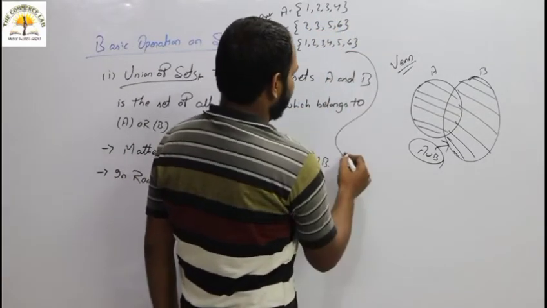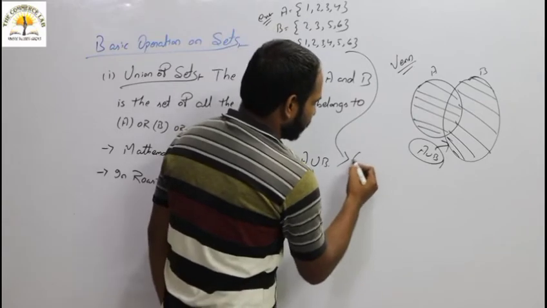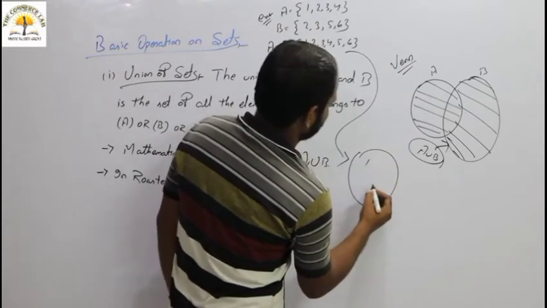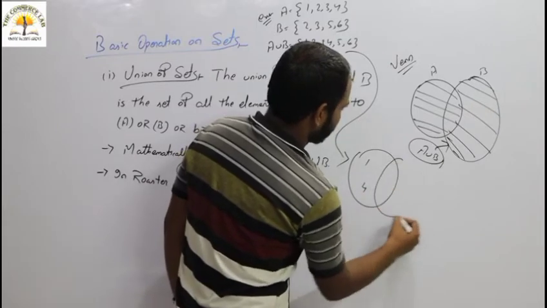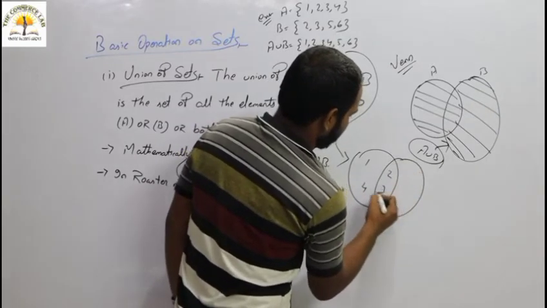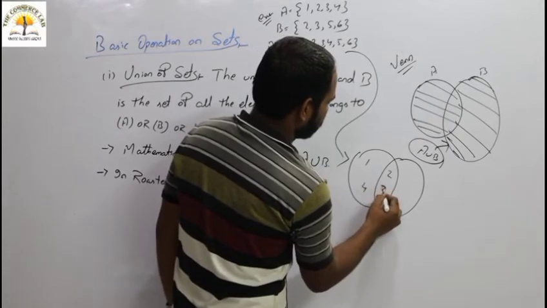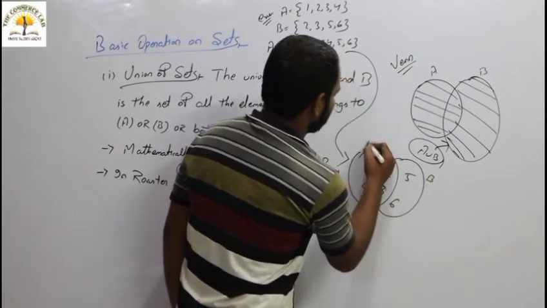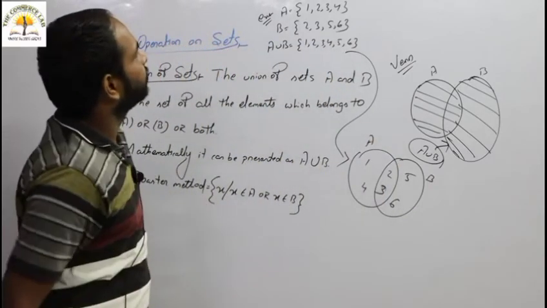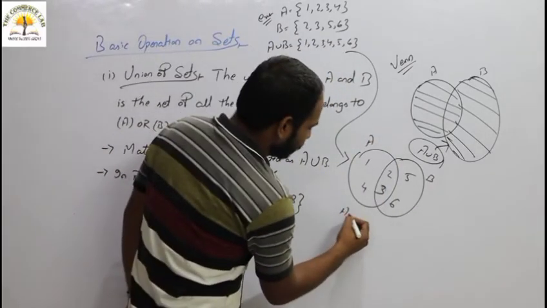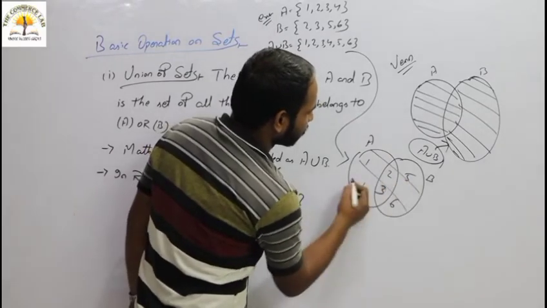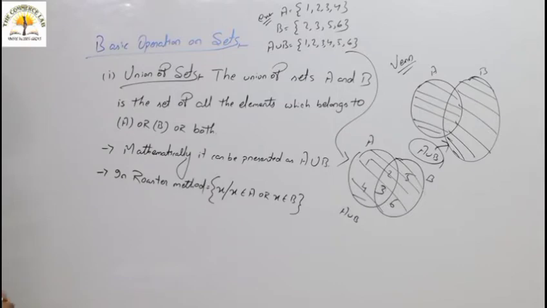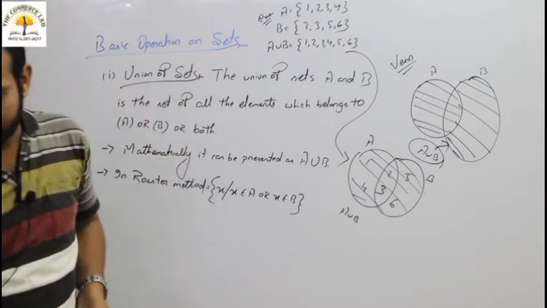In a Venn diagram, it can be represented as set A containing 1, 4, with 2, 3 in common, then 5, 6 in set B. Then A union B is your whole shaded part. So this is your union of sets.